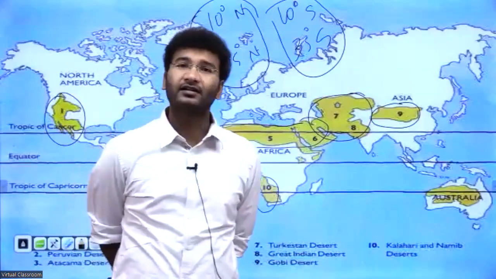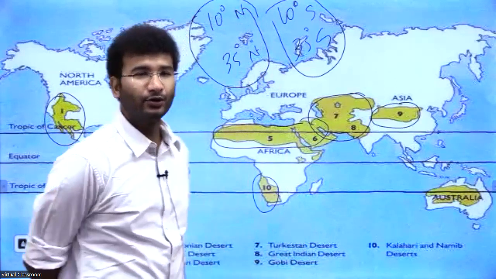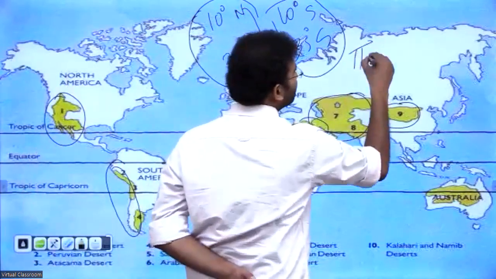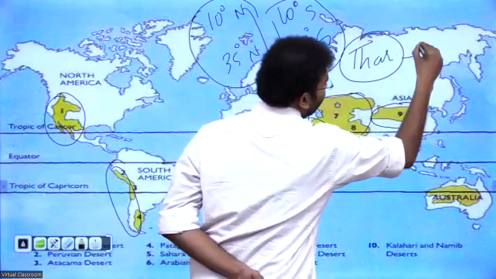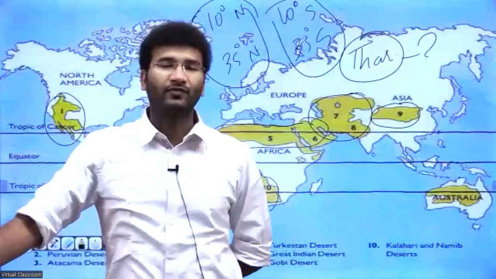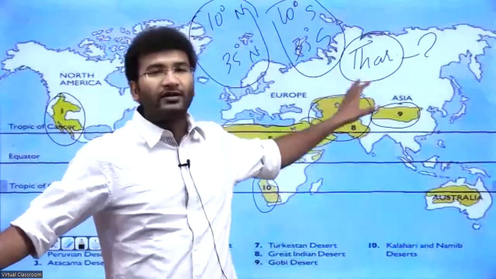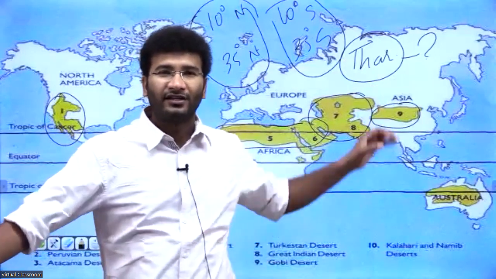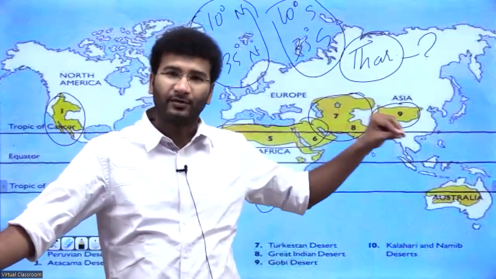Apart from the Thar desert, there are other deserts in India. Do you know the name of the deserts other than the Thar desert in India? India also has other deserts. Can you name it? Cold desert. Yes, Shilpa, you have very correctly told that India also has a cold desert. Desert does not alone mean that it is a hot desert. There can be cold deserts, there can be hot deserts.